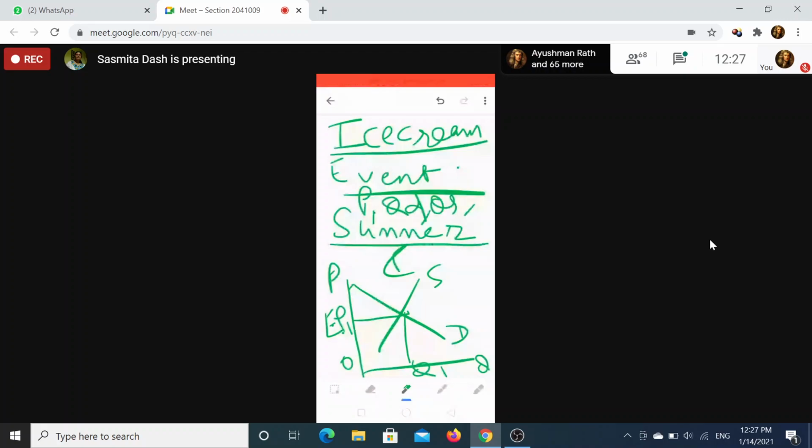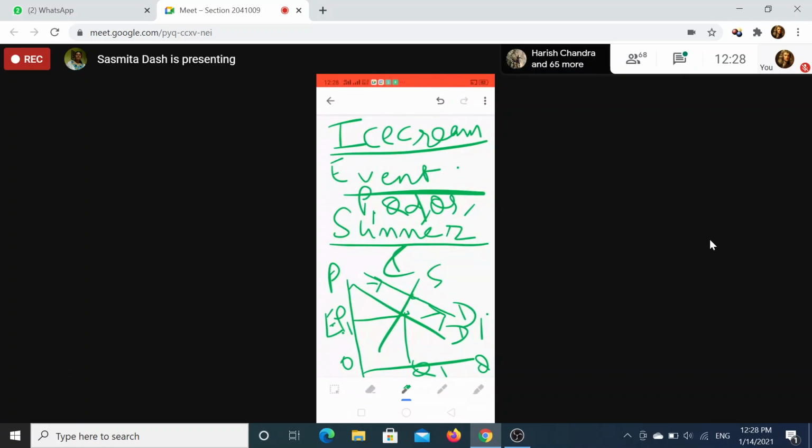The demand curve shifts rightward. Very good. What will happen then? The supply curve will remain the same. So what are you getting here? This is your D1. You have to show the shifting with an arrow mark. At least two arrows you have to put.